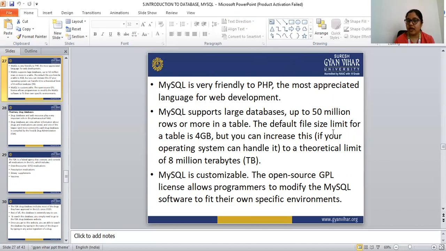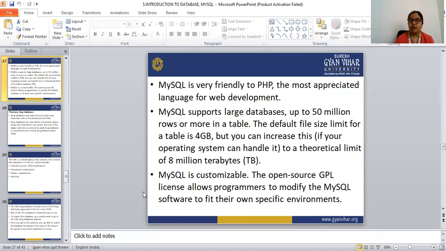The default file size limit for a table is 4 GB, but you can increase this to a theoretical limit of 8 million terabytes.